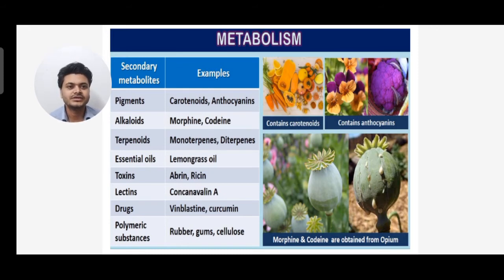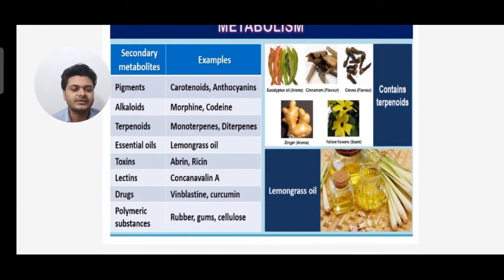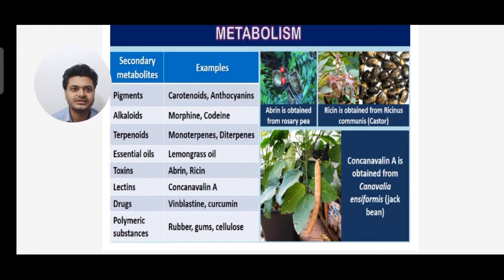All right, so on the right hand side you can see all the diagrams given one by one. First one contains carotenoid, the first figure, carrots and all, then anthocyanin, the flower petals and all, then morphine and codeine are obtained from opium. You can see the opium diagram. Next you can see the eucalyptus, the cloves, the ginger, the yellowish flower. They all contain terpenes. Then you have lemongrass oil. Next here you can see abrin is obtained from rosary pea. Then ricin is obtained from Ricinus communis, that is castor.